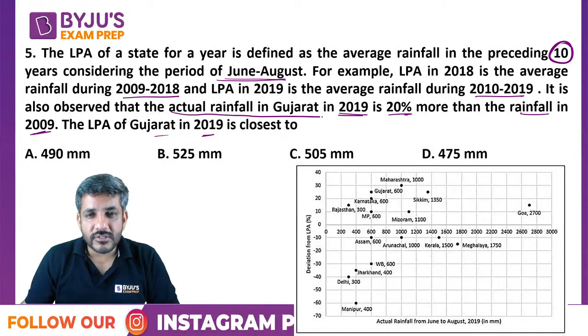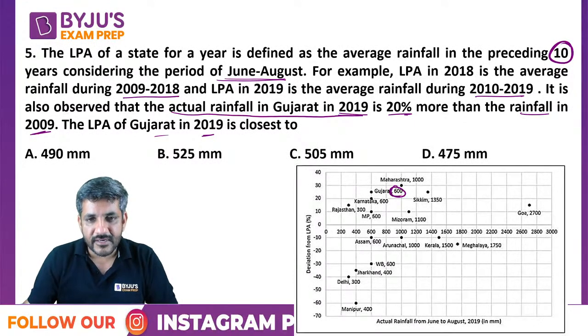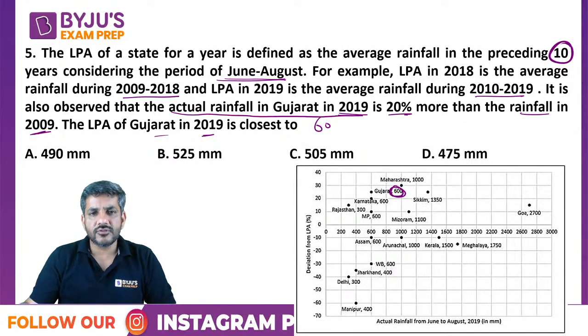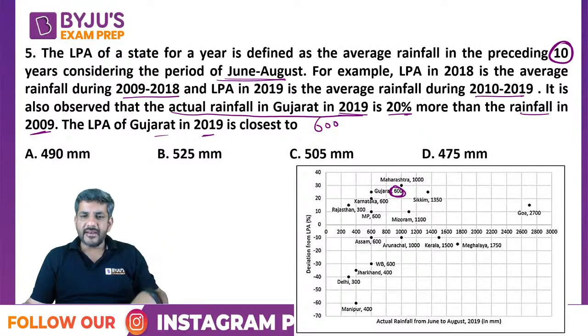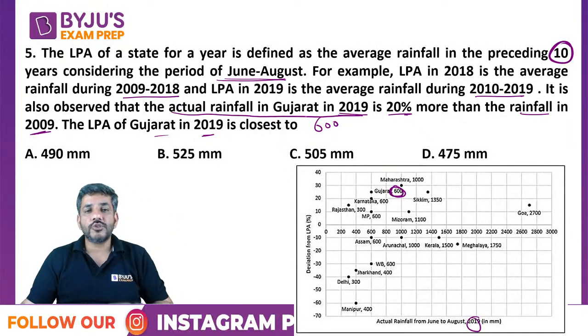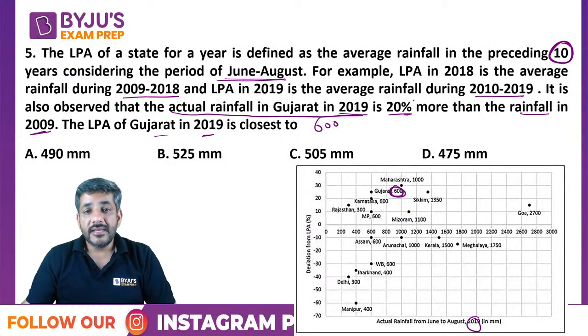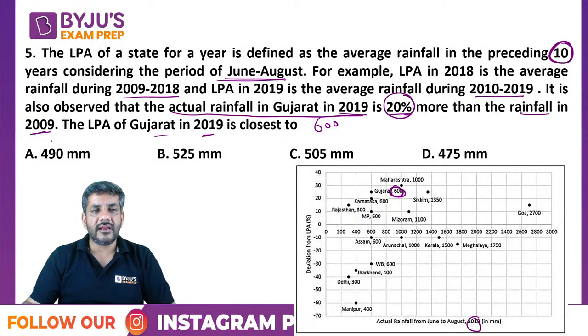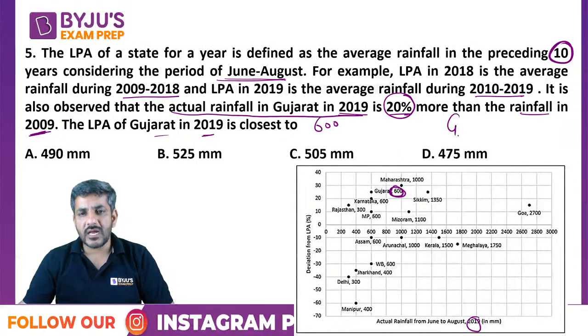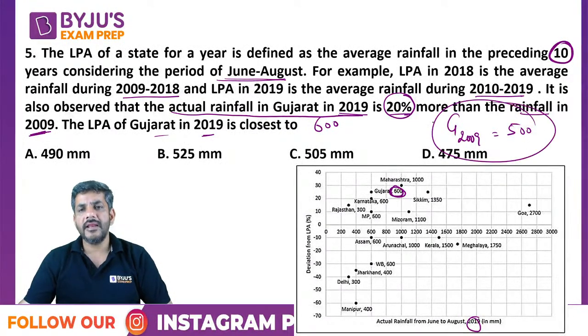Actual rainfall in Gujarat in 2019, can I say it is equal to 600? Look at this figure, right? It is already given to us. ये 2019 की ही तो figures हैं. So actual rainfall in Gujarat in 2019 is 600. He says it is 20% more than rainfall in 2009. So can I say rainfall in Gujarat in 2009 is equal to 500, right?